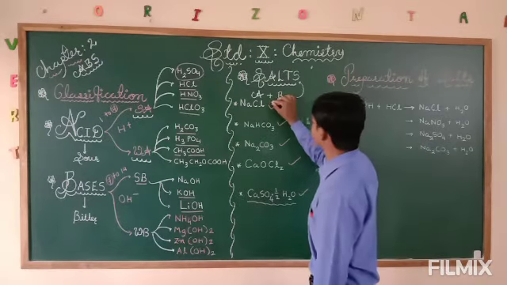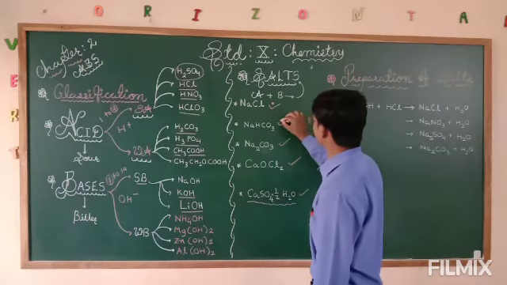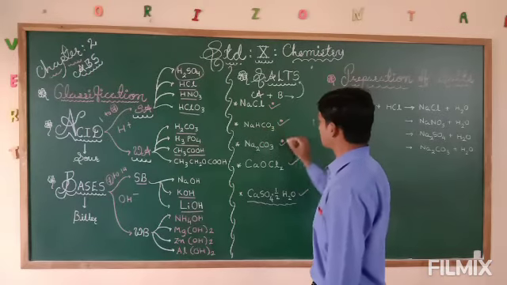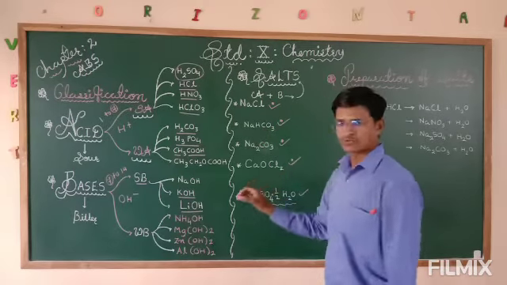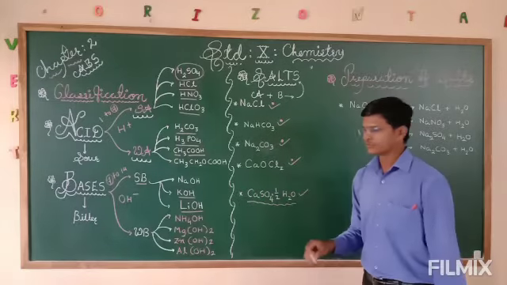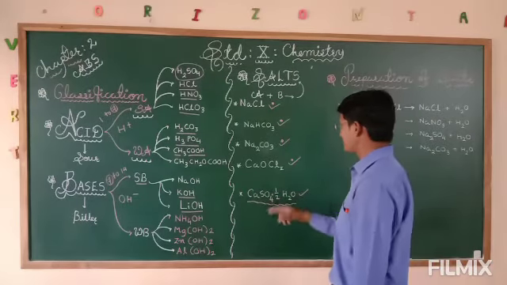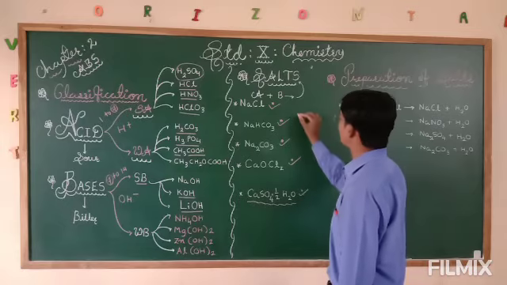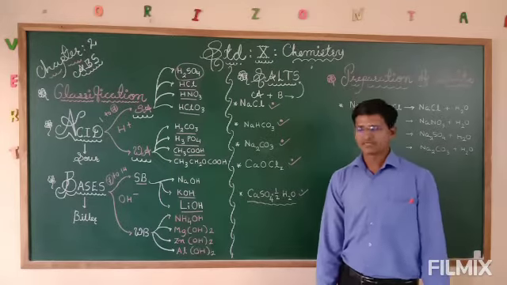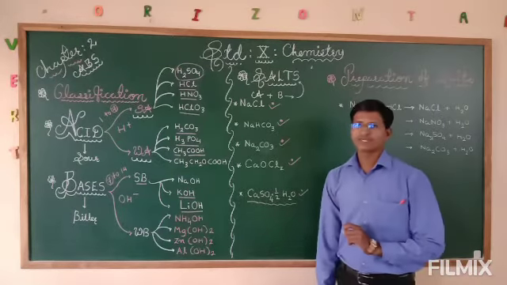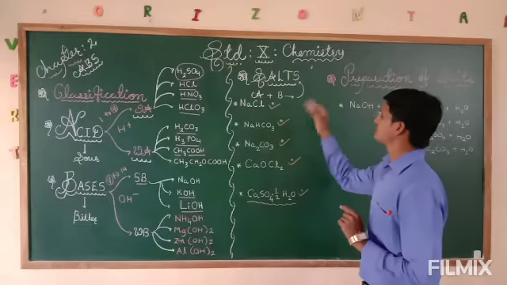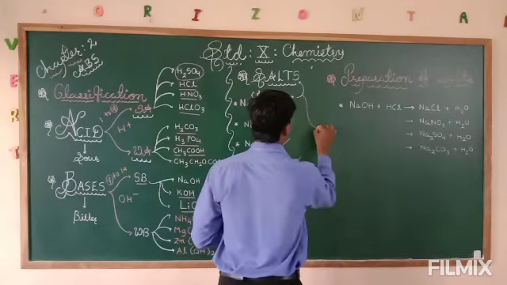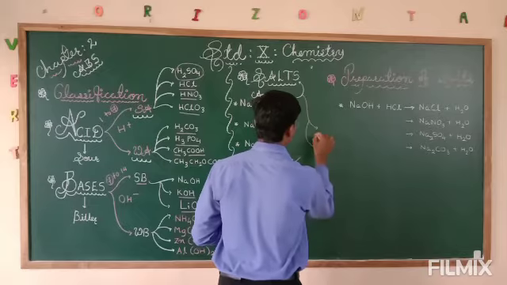So all things we will study. These are some salts: NaCl, NaHCO3, Na2CO3, CaOCl2, and CaSO4 half H2O, plaster of Paris. All the properties and how they form, we will discuss. But before that, we need to understand that different salts have their different types.